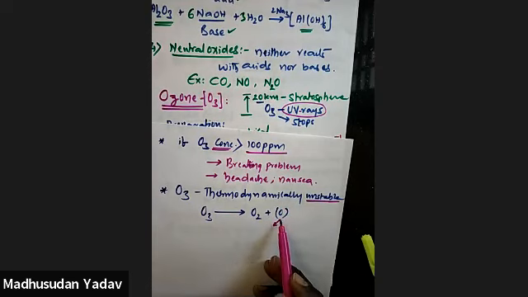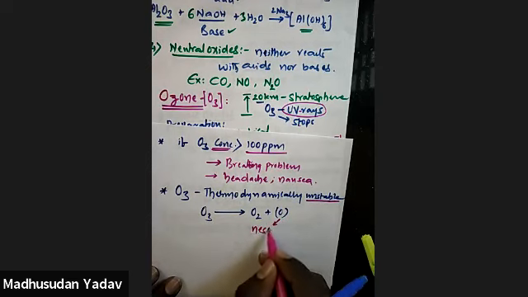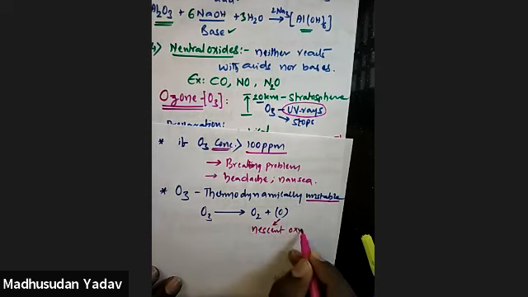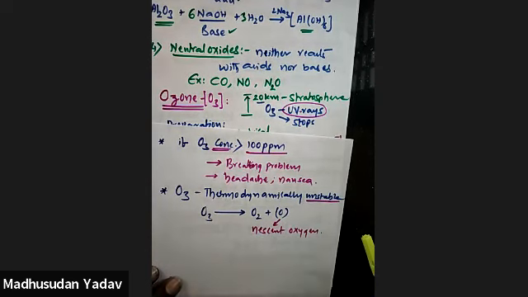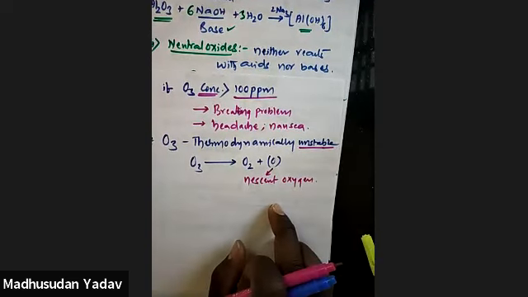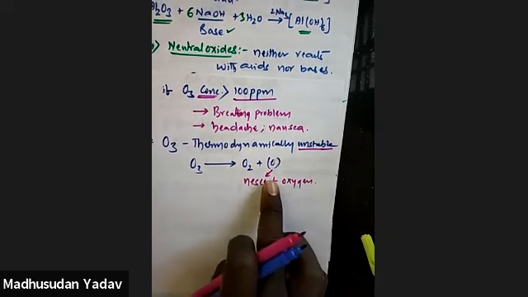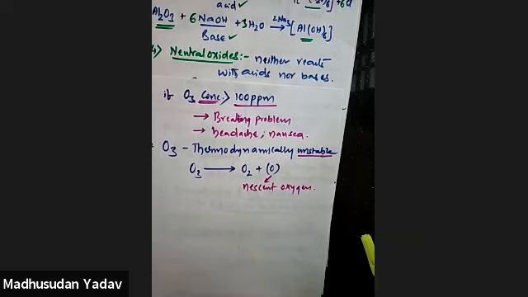So when you have a single oxygen atom, we call it nascent oxygen. This nascent oxygen is released, which means it can donate this oxygen to some other group.